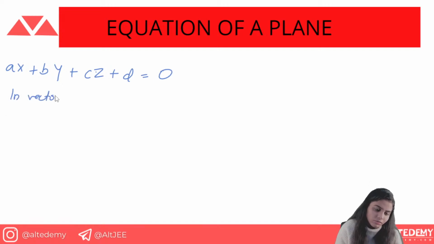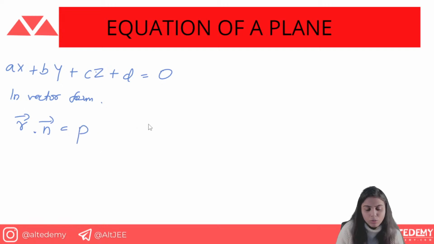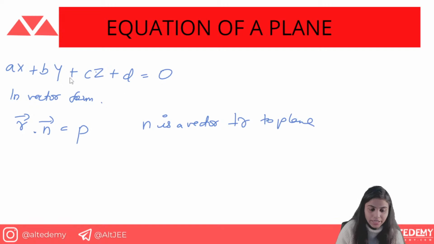In vector form, it is written as r dot n equals p, where n is a vector perpendicular to the plane. And in here, a, b, c are the DRs of the normal to the plane.